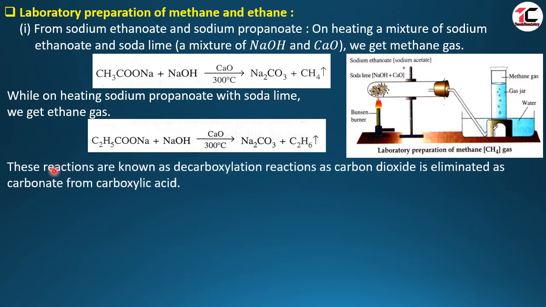These reactions are known as decarboxylation reactions, as carbon dioxide is eliminated as carbonate from the carboxylic acid. Let us see here. Here is COO, carbon dioxide. It is eliminated from this carboxylic acid group in the form of carbonate. COO, carbon dioxide, is removed and forms carbonate. That's why it is called a decarboxylation reaction.